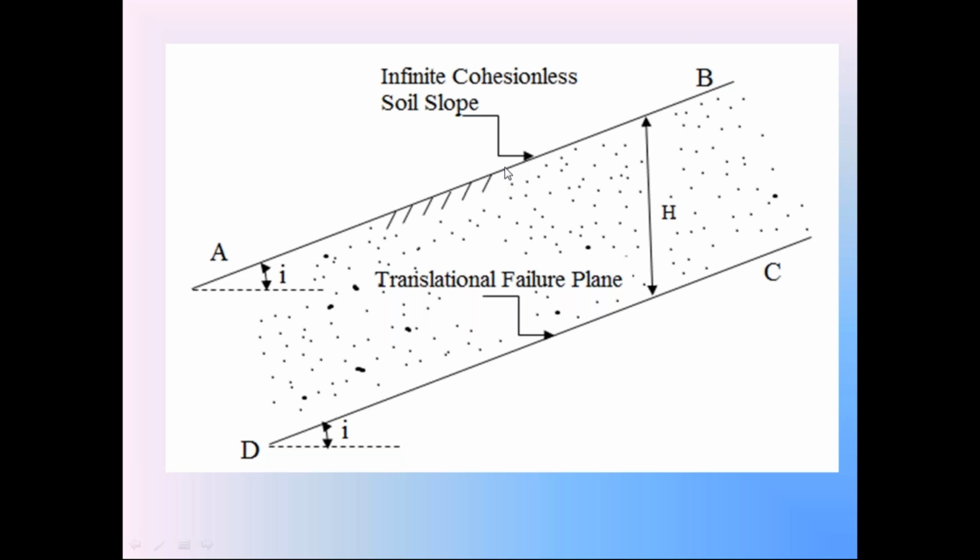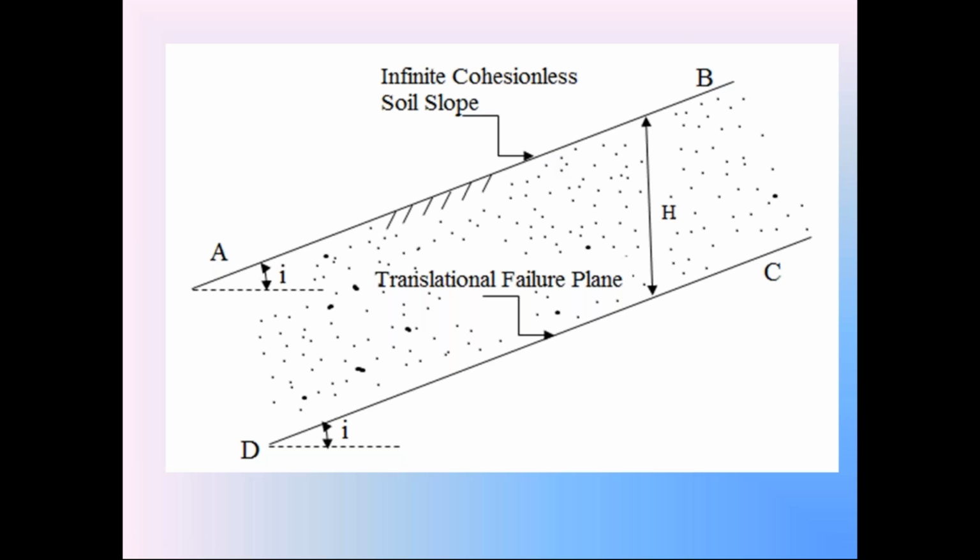Since it is an infinite soil slope, it is subjected to failure along this translational critical failure surface CD. The surface CD is a plane surface, that is a straight line. It is not a curved surface because it is a translational failure surface. About this surface CD, we assume the side slope AB is subjected to failure.